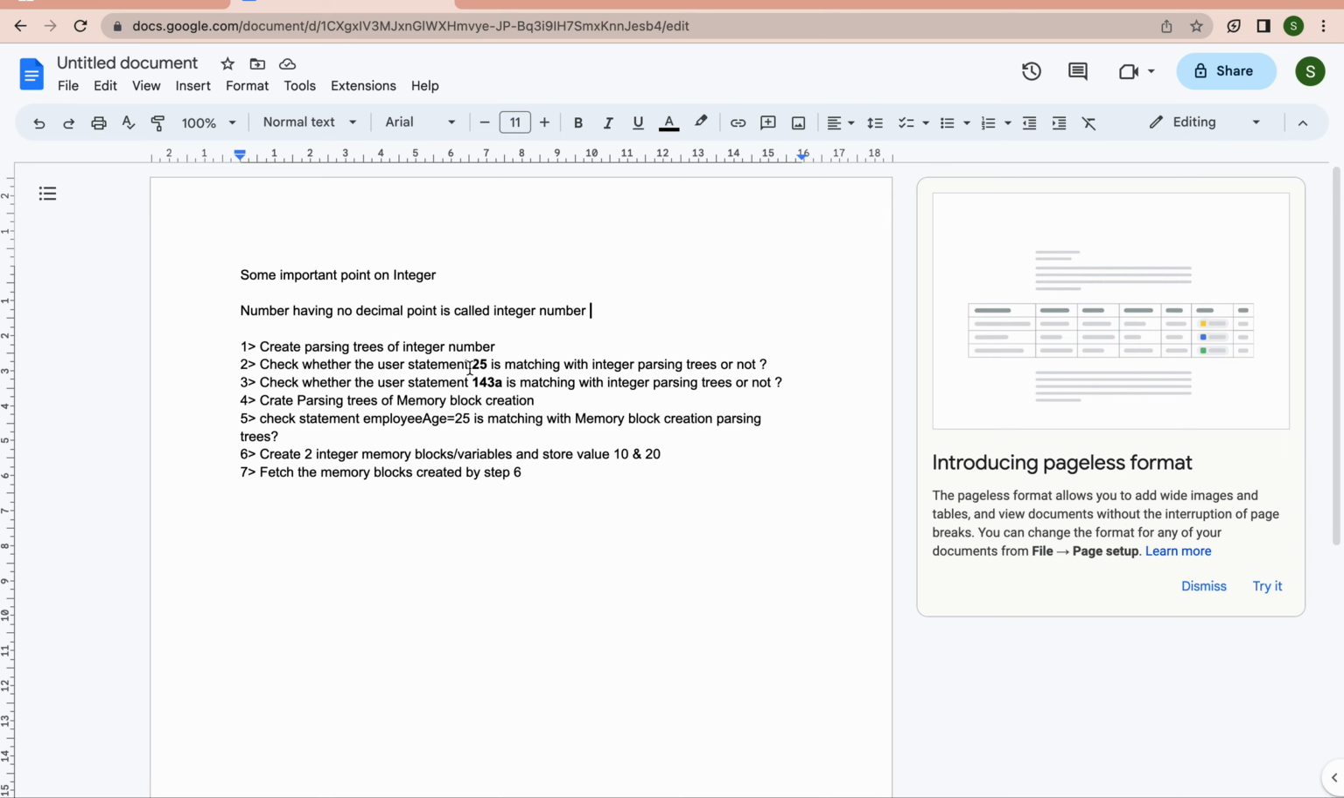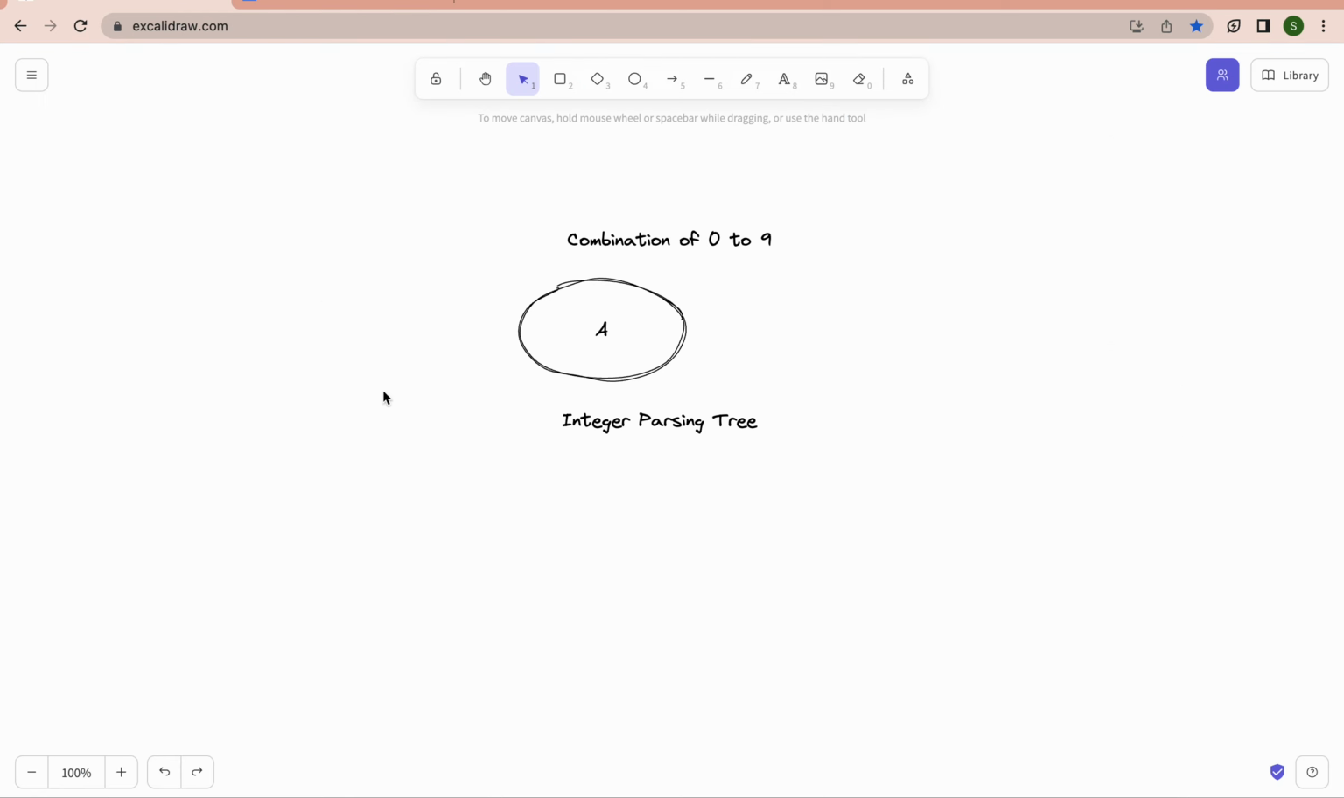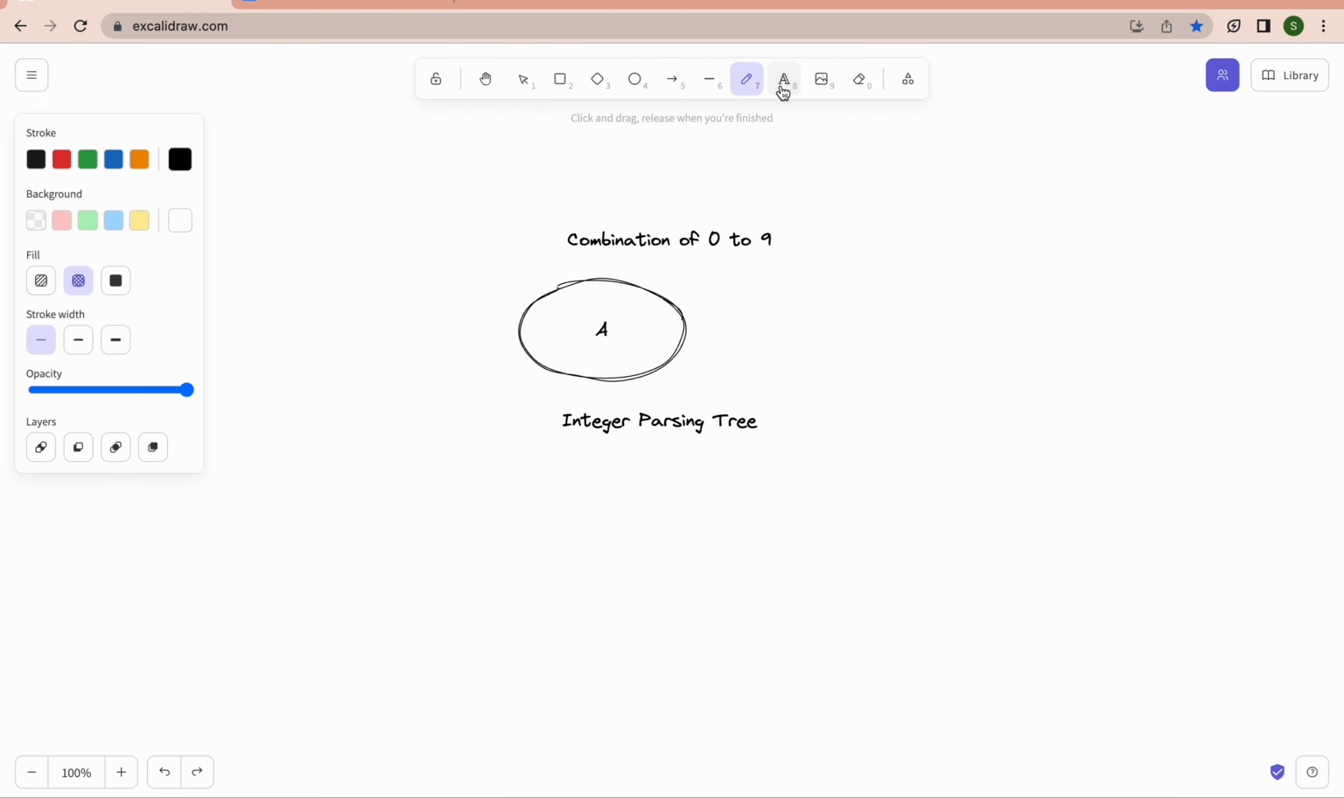Check whether the user statement 25 is matching with the integer parsing tree or not. Okay, let me write 25 here. This is the user statement. The user has written the statement 25. Let me divide the 25 into two components, 2 and 5. What will the interpreter do? The interpreter will fetch the value 2 and cross verify between 0 to 9. 2 is part of 0 to 9. Again 5 is also part of 0 to 9. That means 25 is matching with the integer parsing tree.